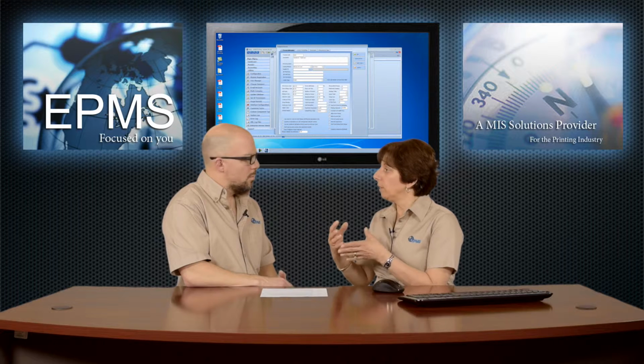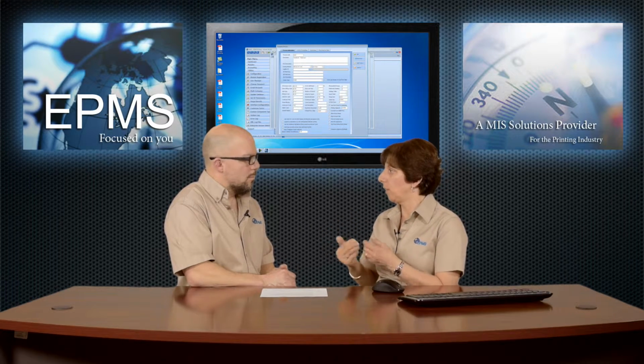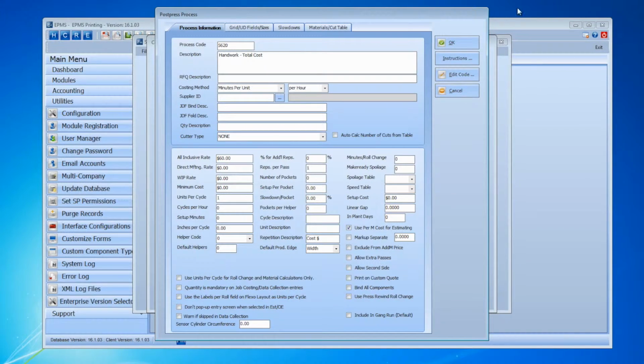Whatever you want to label there, again, to let the estimator or the CSR know that's where they're going to put in the dollar amount. Okay. That's another example.